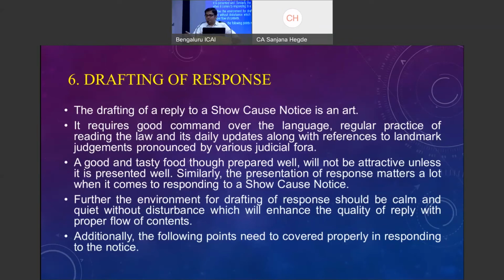Bangalore is having huge giants in the indirect taxes. I remember my first paper presentation in SICASA 2007, when Venkat Ramani sir from Bangalore was my chairperson.